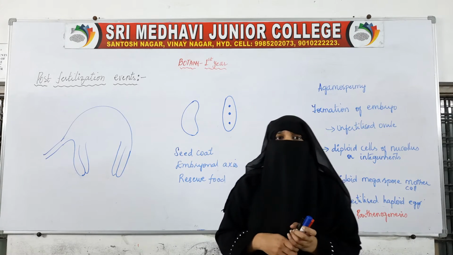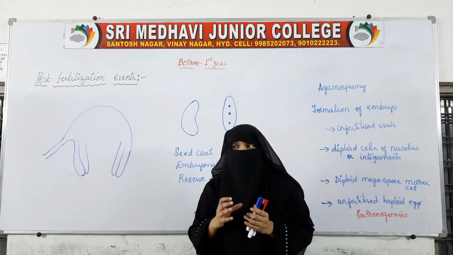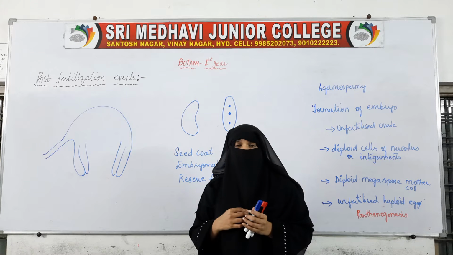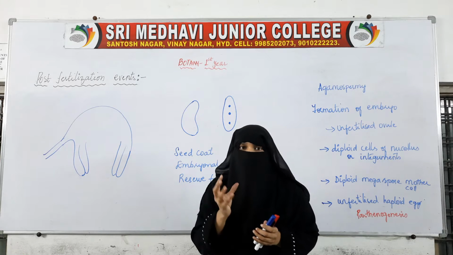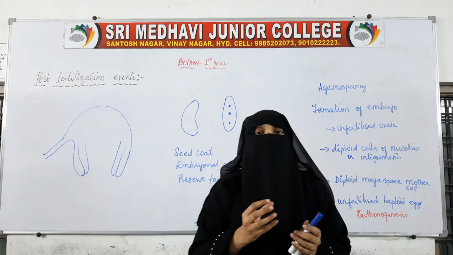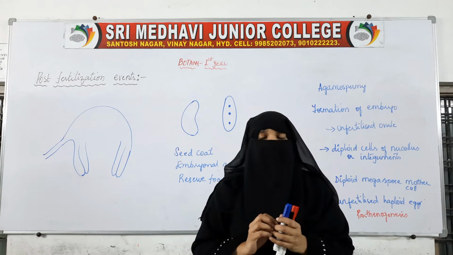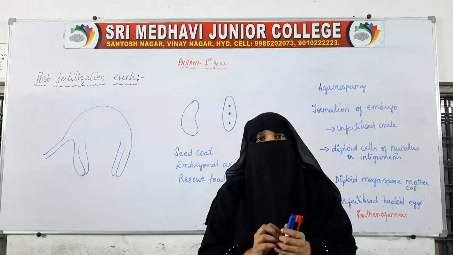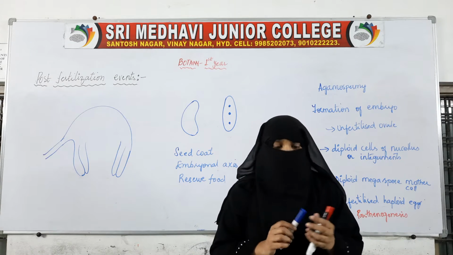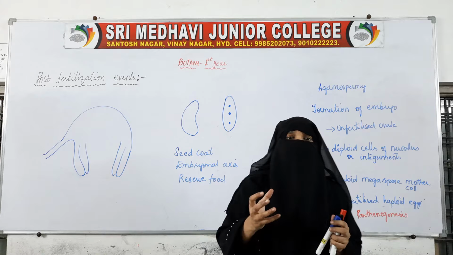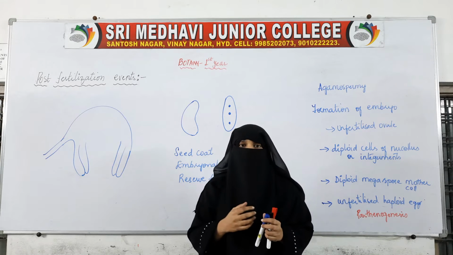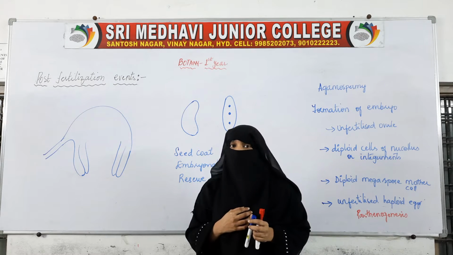So, seeds. After fertilization is over, after this embryo is formed, the ovule is nothing but the seed. The fertilized ovule changes into seed. Seed is nothing but a fertilized ovule. I have already said in the previous video that the ovule, after fertilization, changes into seed.